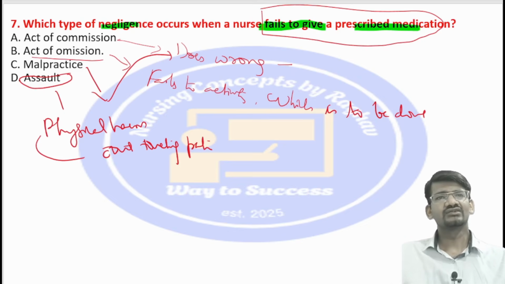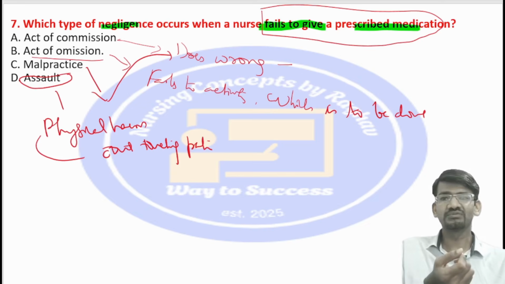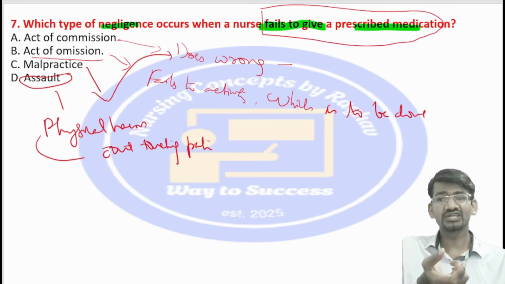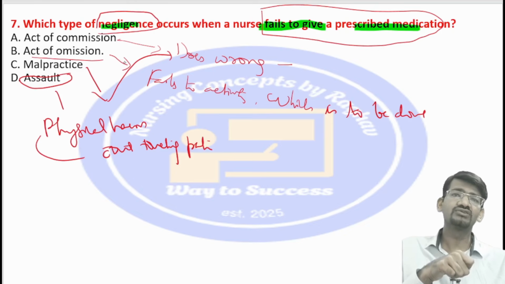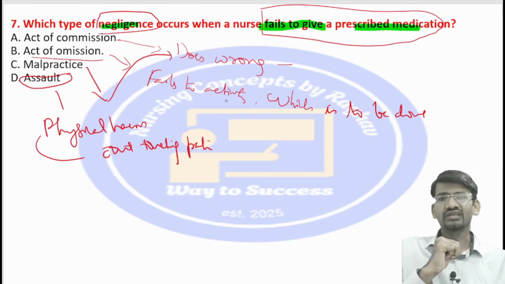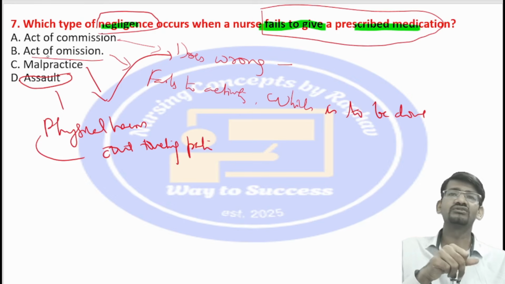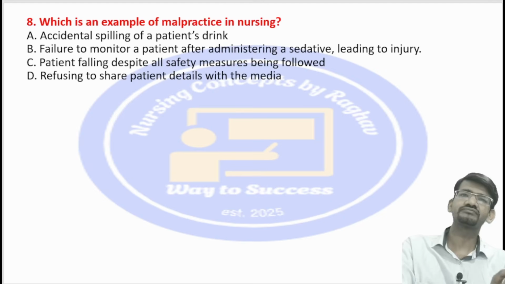See here, the question is telling that the nurse is unable or fails to give the prescribed medication. The medication that should have been given, the prescribed medication, she was not able to give. So it's completely an act of negligence. It comes under the act of omission, because omission means where the nurse fails to do the activity or the action which is supposed to be done. So that is the act of omission.